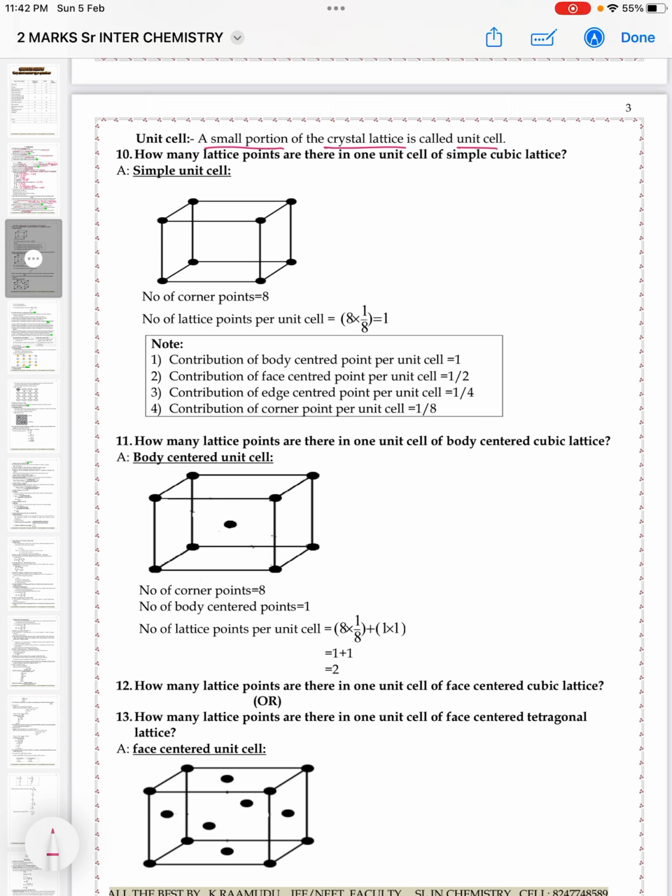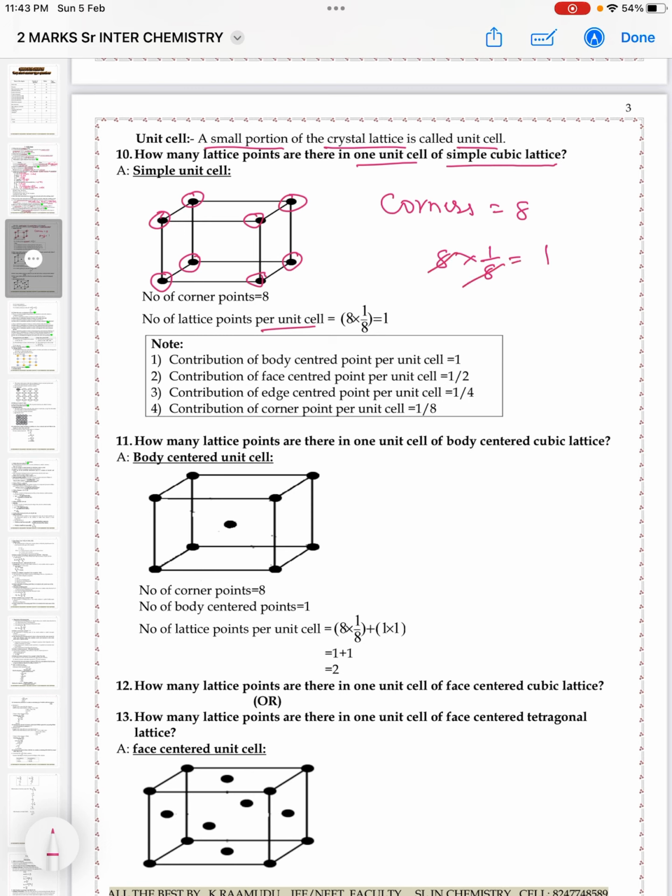10th one. How many lattice points are there in one unit cell of simple cubic lattice? So here the number of lattice points is asked. A simple cube is taken here. The number of corners is 8: 1, 2, 3, 4, 5, 6, 7, 8. So the number of lattice points per unit cell is calculated by the formula 8 into 1 by 8, that is equal to 1.